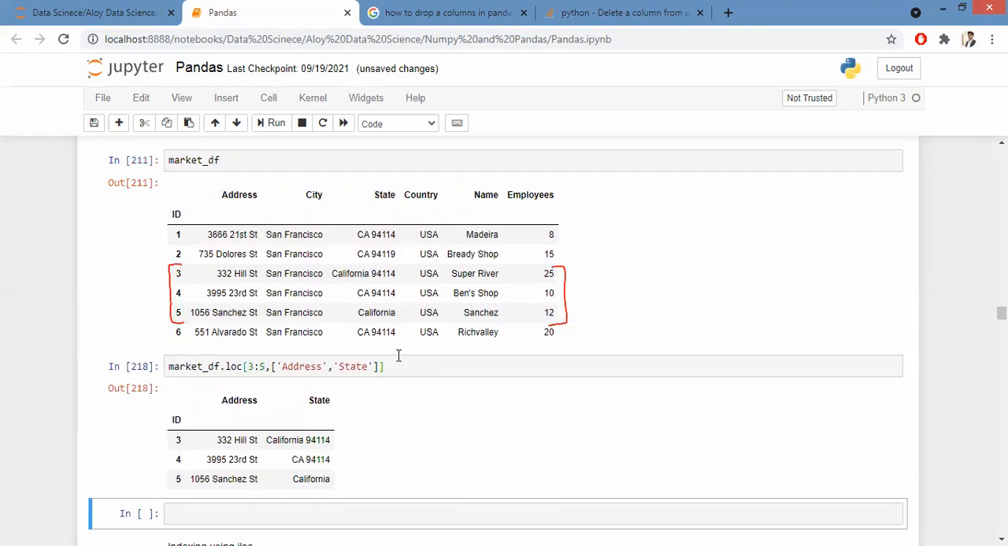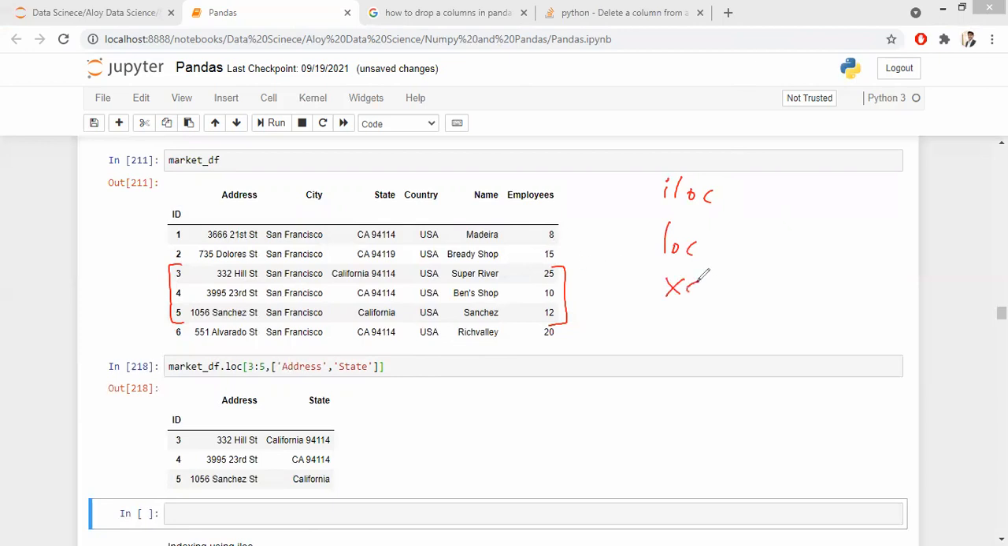Is it clear to you guys on the indexing part using iloc and loc? Yes, sir. Now there is one more concept called ix. iloc is clear, loc is clear. There is one more concept called ix. ix is very powerful. Later down the line, I'm going to teach you this as well.